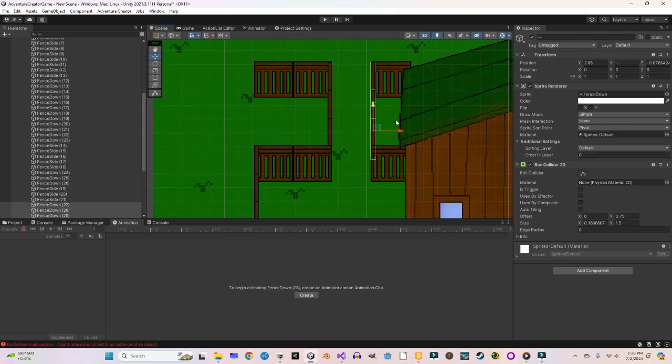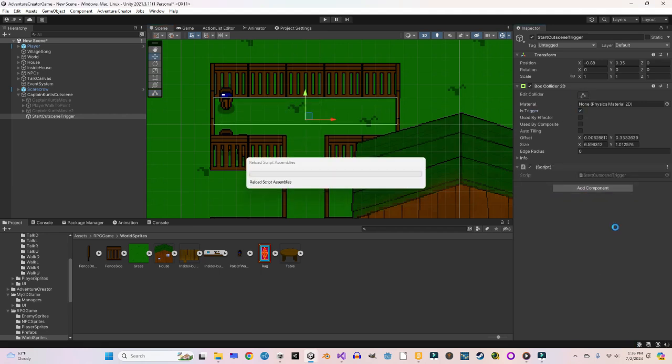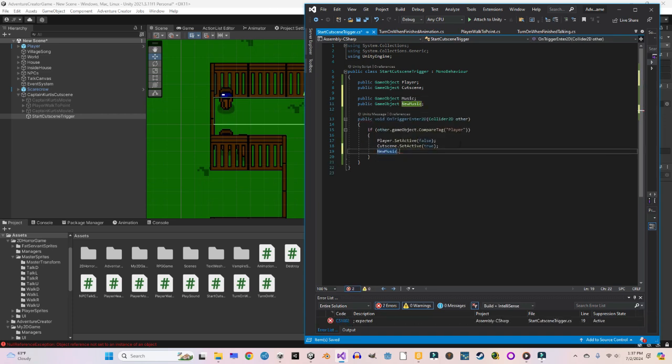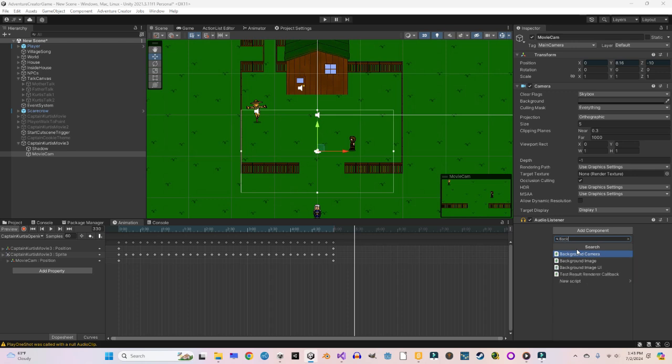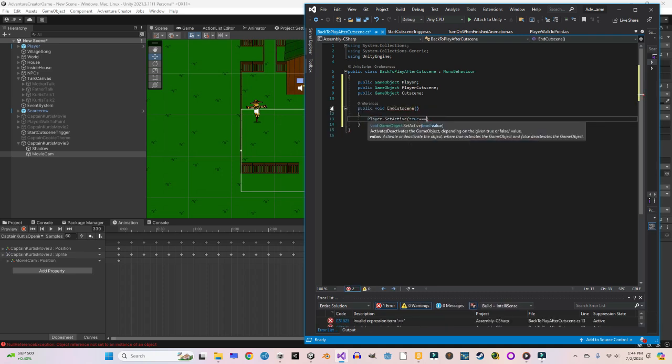Then it was time to make the trigger to start the conversation. I made a little area where it would be, then after creating the trigger object, I gave it a script to turn off the player and turn on Kurt when the player enters it. Once that was all working, I made another Kurt for when he would walk away. I gave him an animation and a new script called Back to Play After Conversation. This script will turn back on the player and turn off the cutscene player, and it will also turn off Kurt.